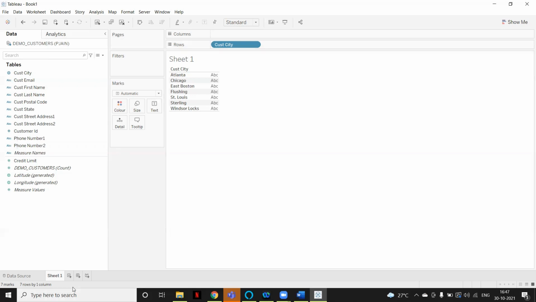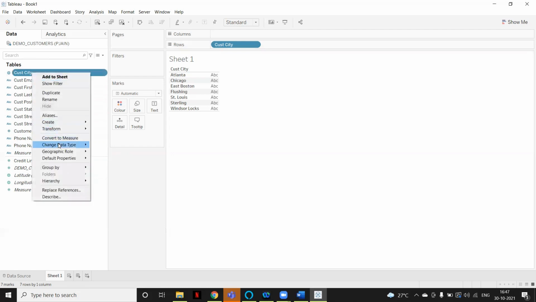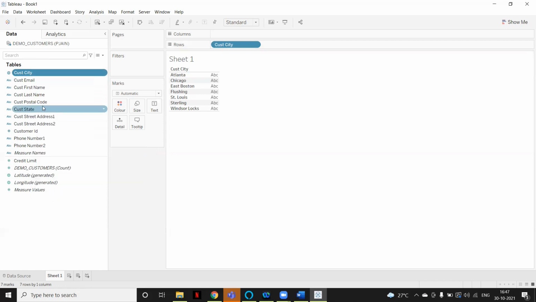Once you make a connection and go to the sheet, whatever number of columns you get in the data pane below, you will see all the columns with their appropriate data type. If you want to change the data type, just right click and change data type. When you connect to any database or data source, Tableau assigns two things. One is the data type, second is the role. Data type we have already understood. Let's understand the role. Each column has its own role. Tableau defines the role into two types, dimensions and measures.